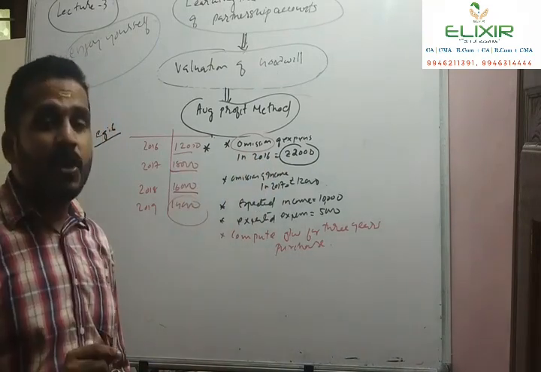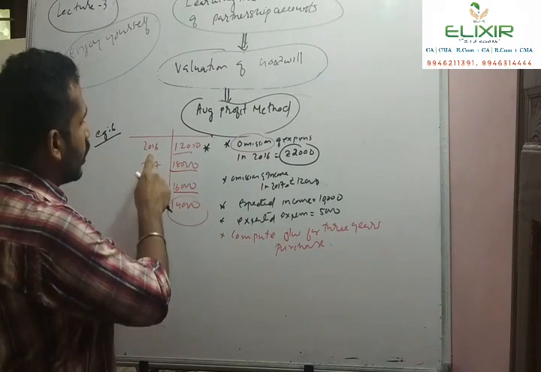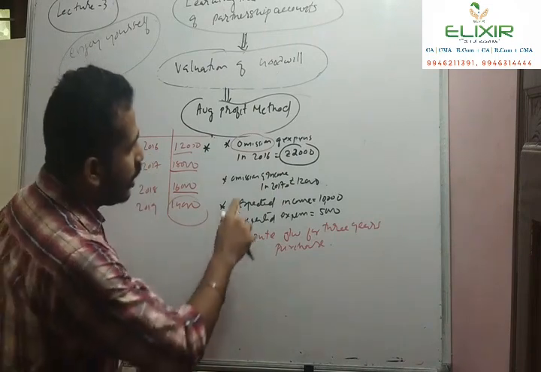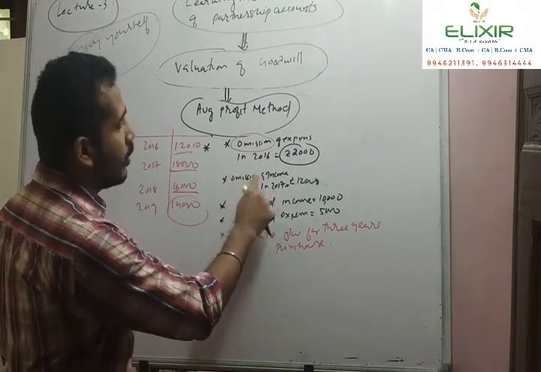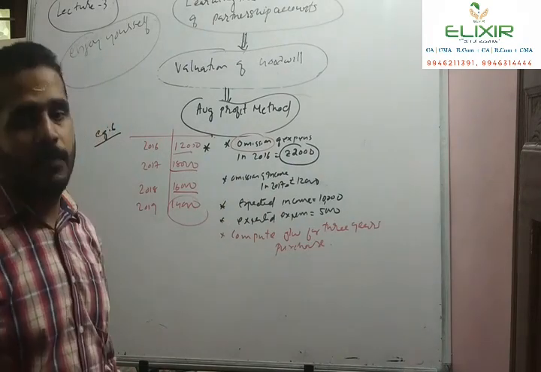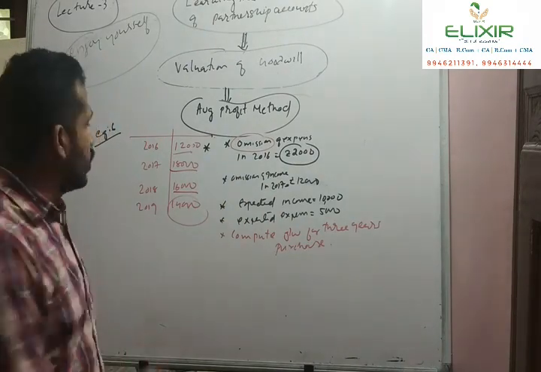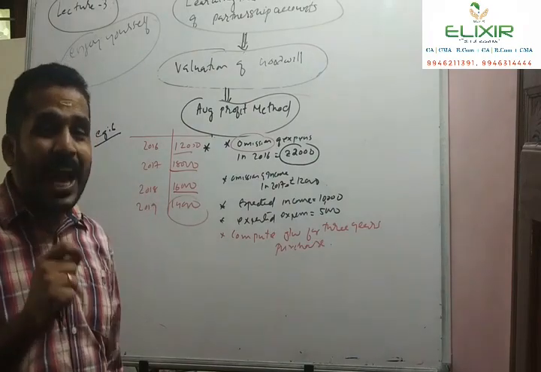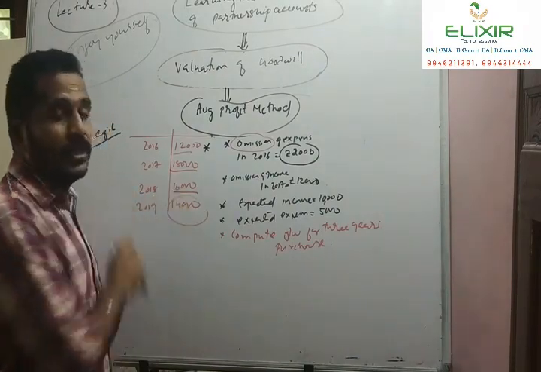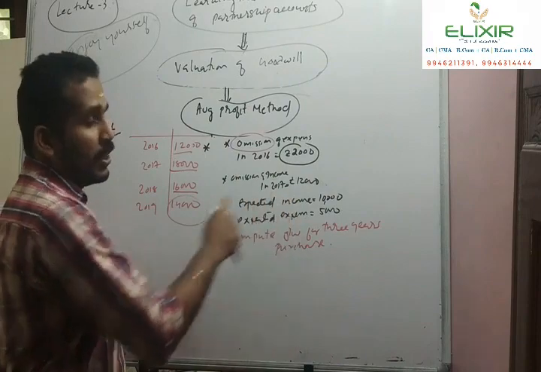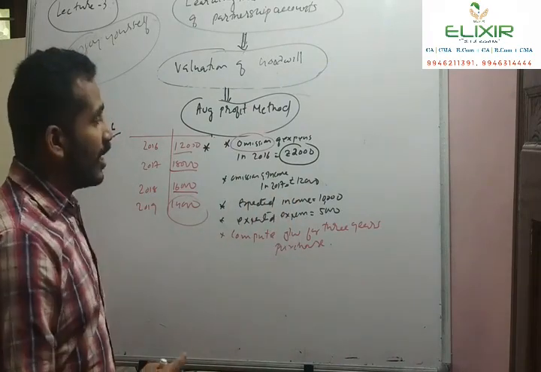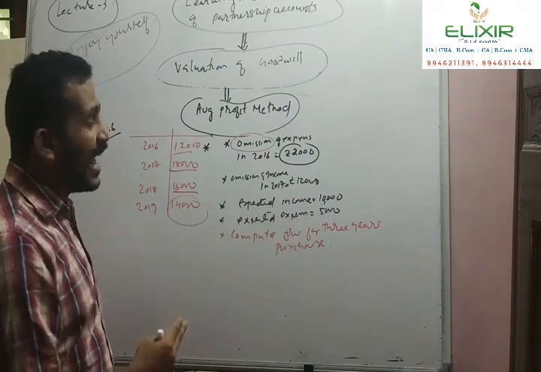So there is an omission of expenses of rupees 2,000 in the year 2016, and in the year 2017 there is an omission of income of rupees 12,000. If it had been adjusted in the year 2017, the profit would have risen to rupees 30,000, 18,000 plus 12,000. So there are two omissions, in expenses and income.